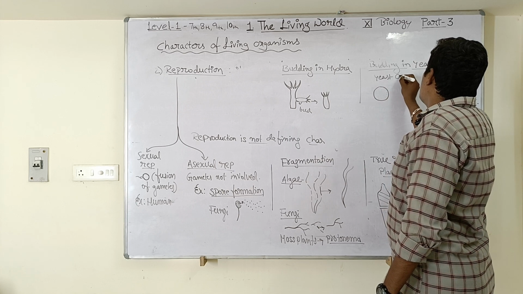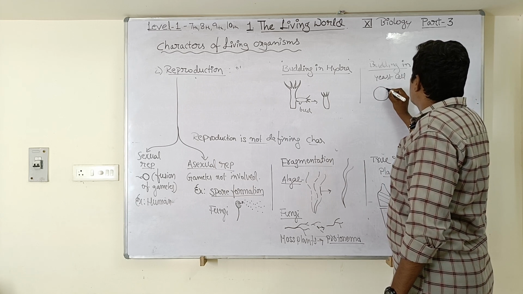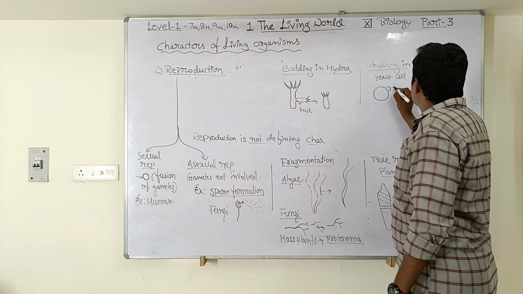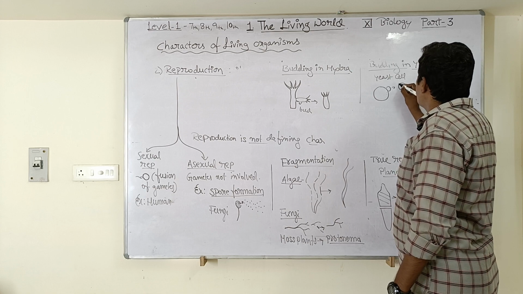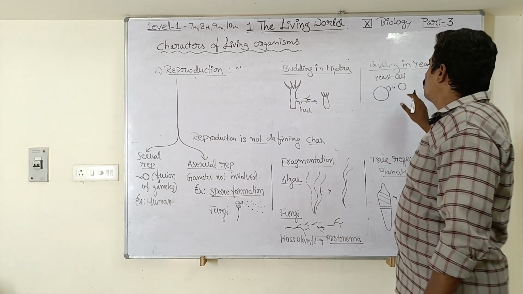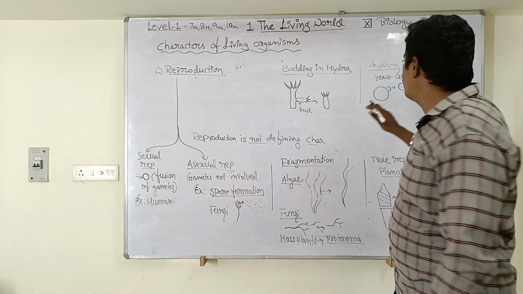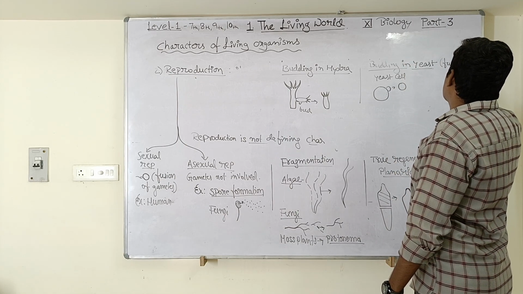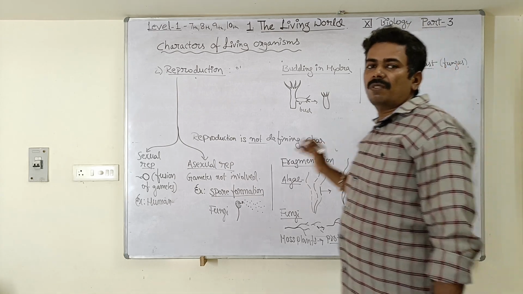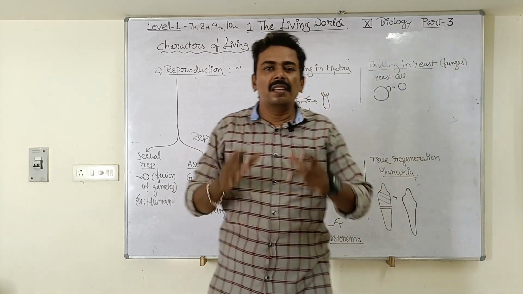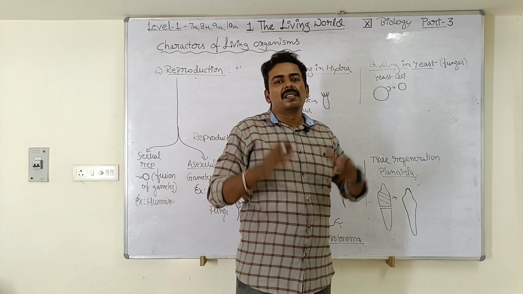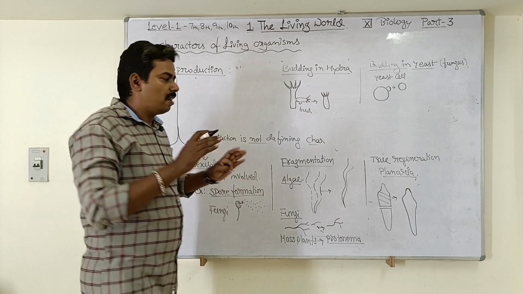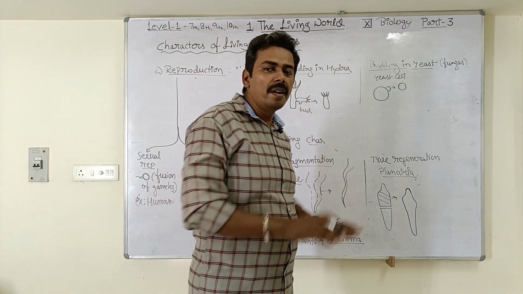A single yeast cell will produce a small bud on its surface. Eventually this bud will detach from the parent cell and develop into a new yeast cell. So this is also called budding, which is observed in an organism called yeast. It is a kind of fungus. You know the yeast which is used for making bread, the yeast which is used for making pizza, the same kind of yeast. So note down this point students, very, very important. Note down all these points in your notebook.